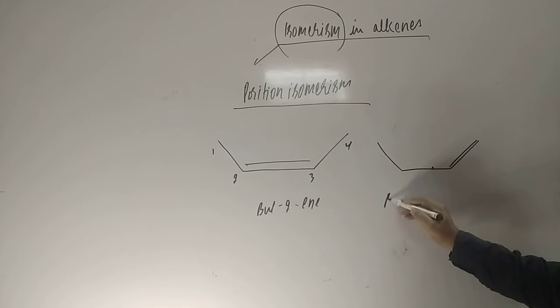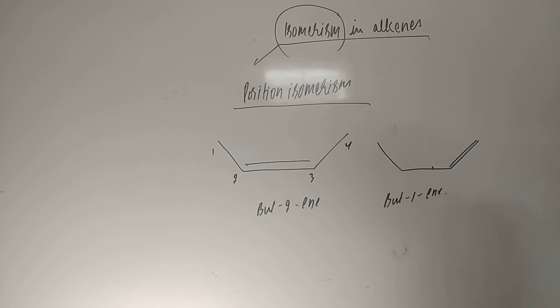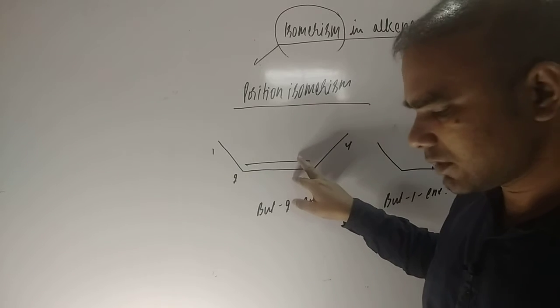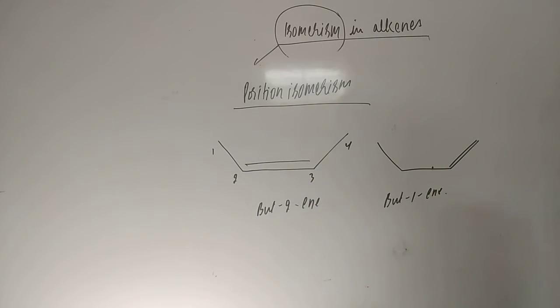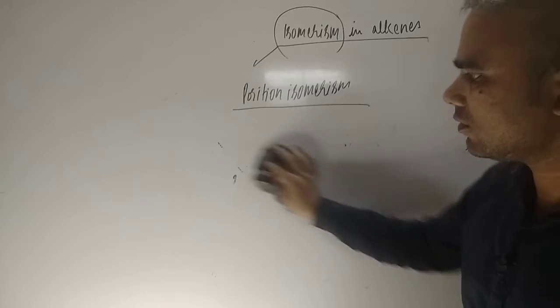Now you can also draw another structure, students. This is but-1-ene. So what is this called, students? That is position isomerism. This comes under position isomerism, because the position of the double bond is at position 2 here and position 1 here. So this is known as position isomerism.